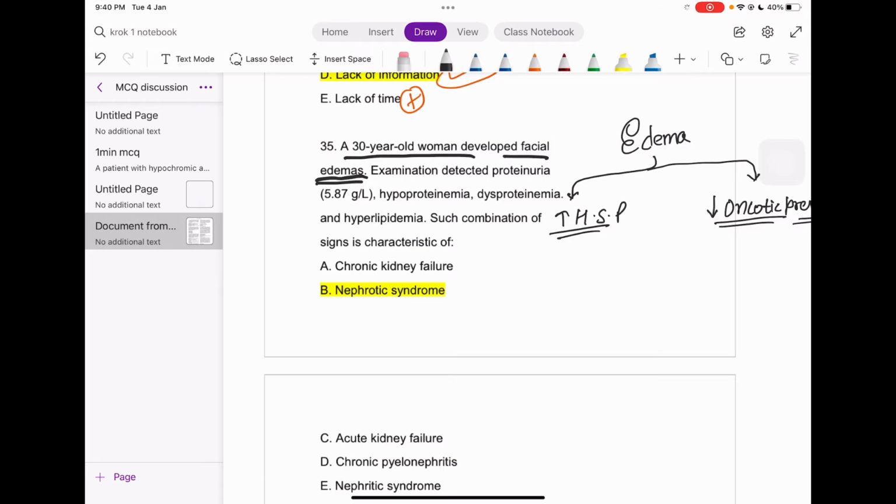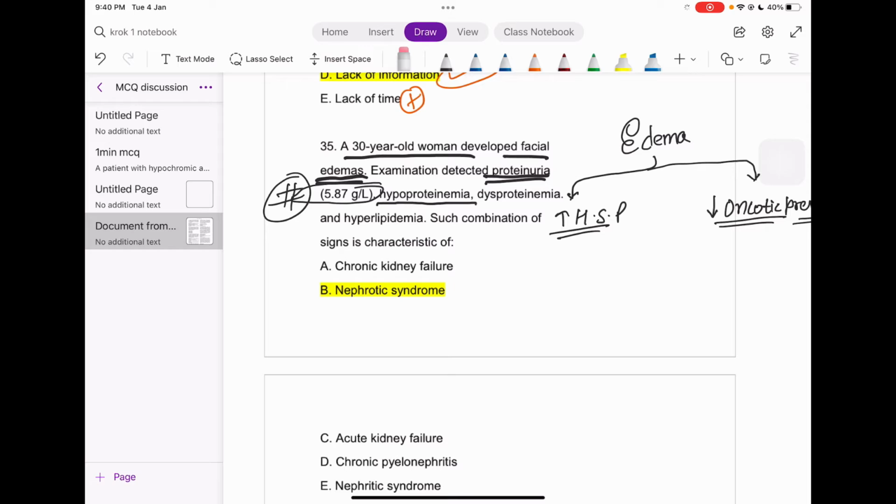Now the examination detected proteinuria. There is protein in the urine, 5.87 gram per liter, guys. Thereafter hypoproteinemia, so there is less protein in the blood, which is common sense, because if there is more excretion of protein, there must be less protein inside the body, right?